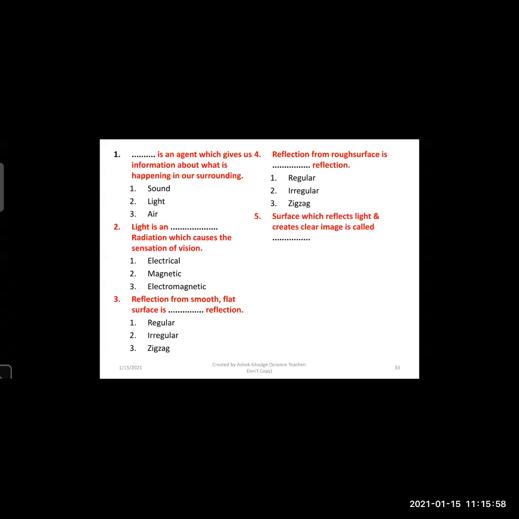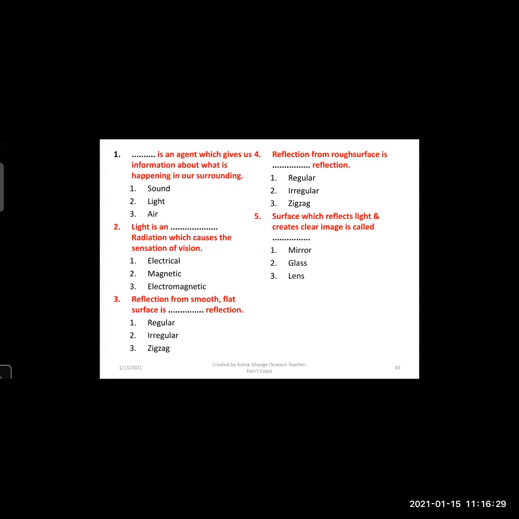Now, second question. A surface which reflects light and creates a clear image is called dash. First is a mirror, second is a glass, and third is a lens. There is a slight difference between lens, glass, and mirror.